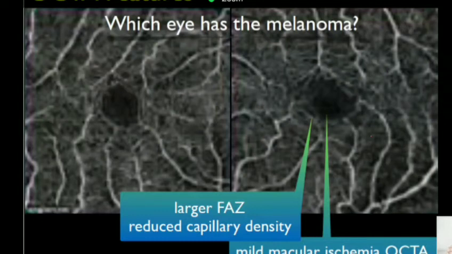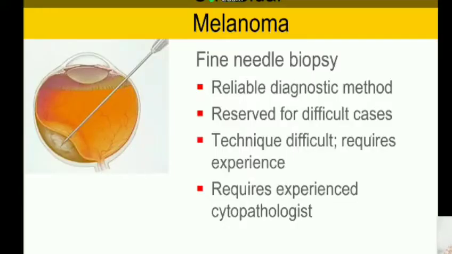Now what about fine needle aspiration biopsy? You really don't have to do it to diagnose it because the diagnosis is fairly obvious unless it's an amelanotic lesion. But for genetic analysis purposes, you can do an FNAC. That is being done by many groups in the West where genetic testing has become almost routine. They do it either transvitreal or transscleral and apply a plaque immediately thereafter. So this is a reliable method of acquiring tumor cells for genetic analysis.